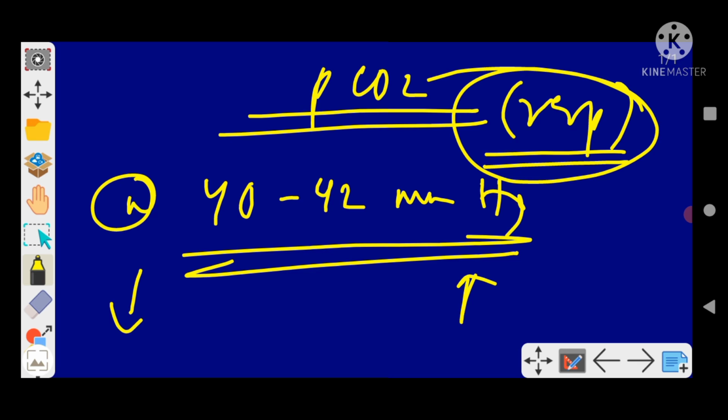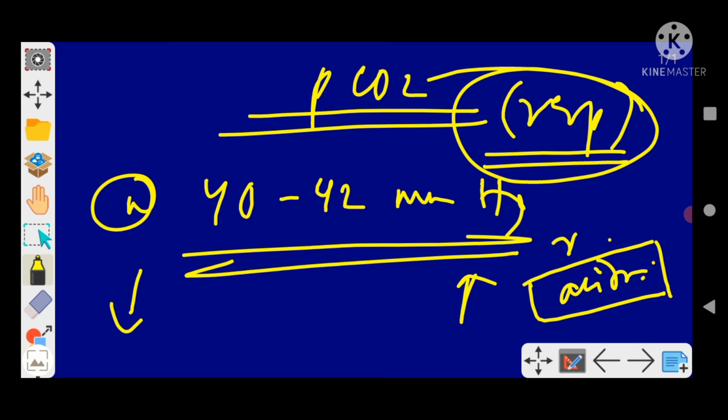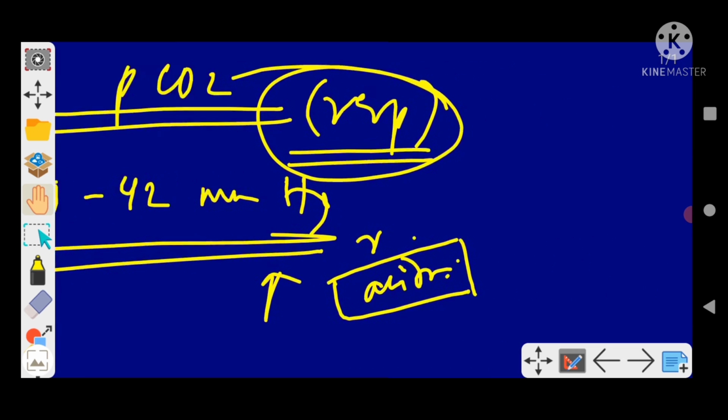If it is more than 42, always keep in mind they are talking about respiratory acidosis. And the opposite if it is less. Just remember one part, you can remember the other also.